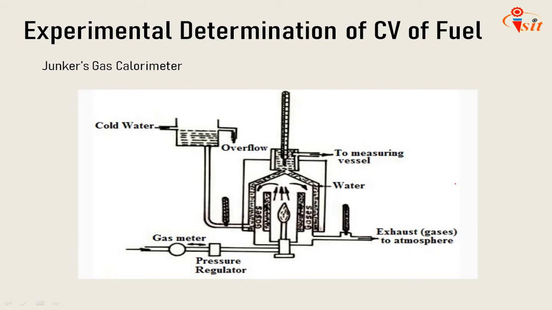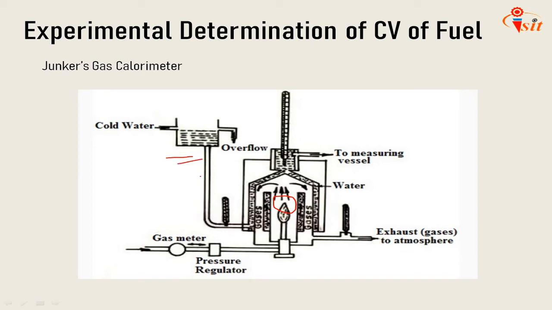Next category is the Junkers gas calorimeter. The calorific value of gaseous fuel is determined by the Junkers calorimeter, also called Boys' gas calorimeter. The metered gaseous fuel is continuously supplied to the calorimeter at constant pressure, where it burns in the presence of air as shown in the figure. The products of combustion are cooled to the initial temperature of the reactants by continuous circulation of water.